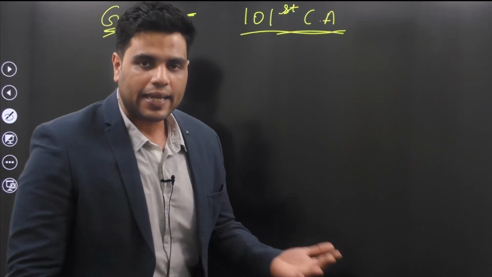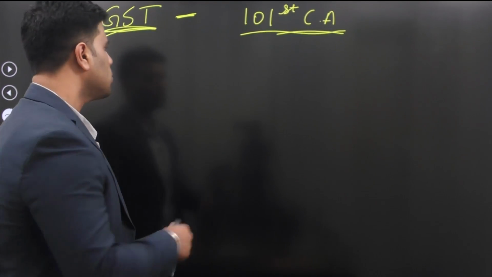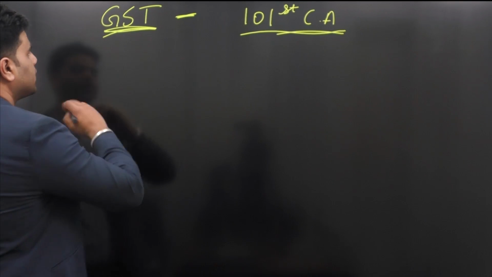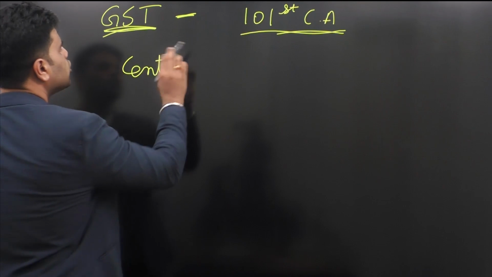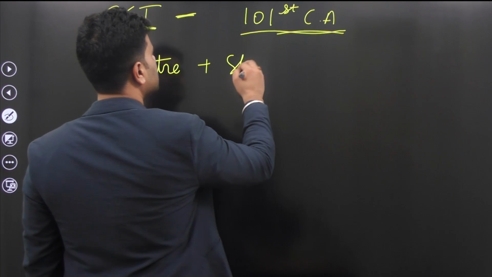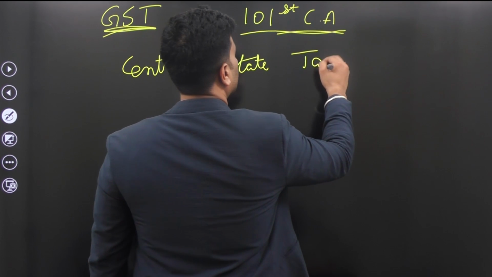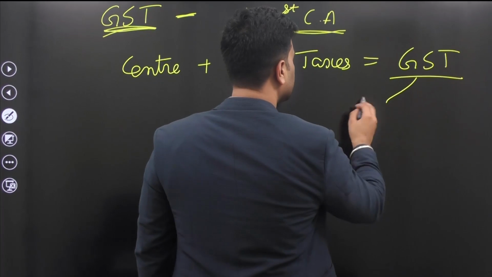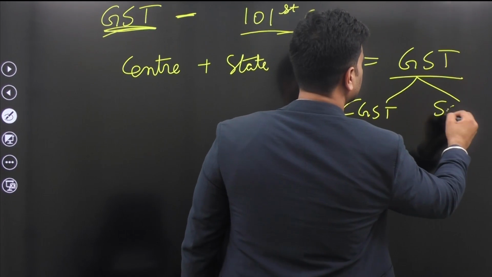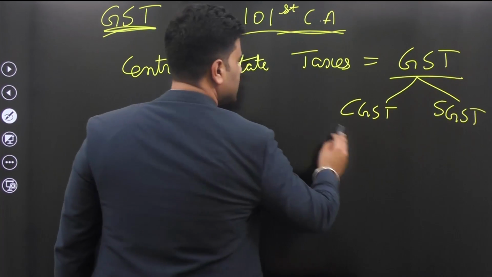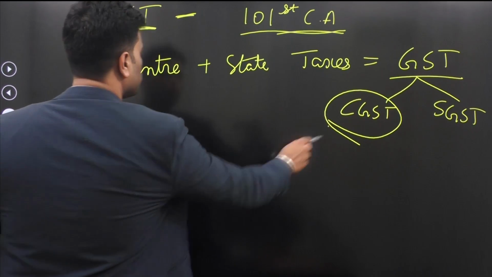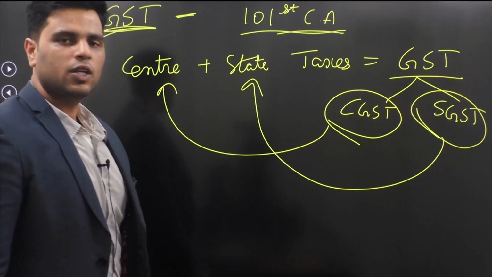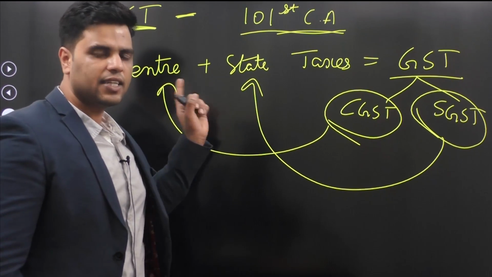So to attract states, what did the center offer? Well, this BJP government offered states this option. They said, let's do one thing. Let's put majority, or almost 90%, of center plus state taxes in GST. And we'll divide GST into two parts, CGST and SGST. Now the money accrued through CGST would go to center, and the money accrued through SGST would go to states. Now states were given this offer, but states did not agree to this offer.